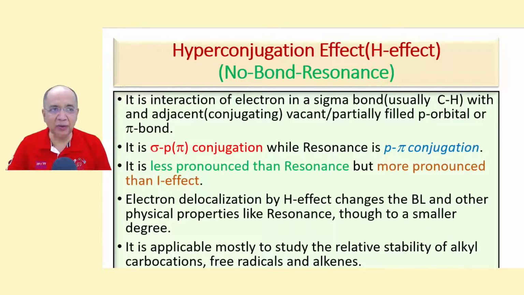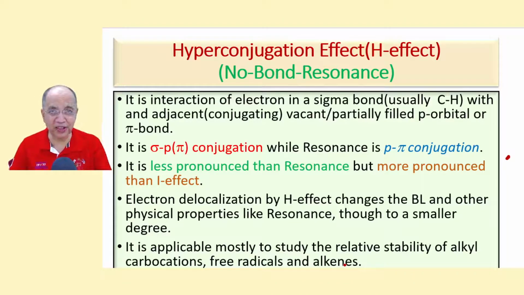Electron delocalization by H effect, that means hyperconjugation effect, changes the bond length and other physical properties like resonance, though to a smaller extent. It is applicable mostly to study the relative stability of alkyl carbocations, alkyl free radicals, and alkenes.